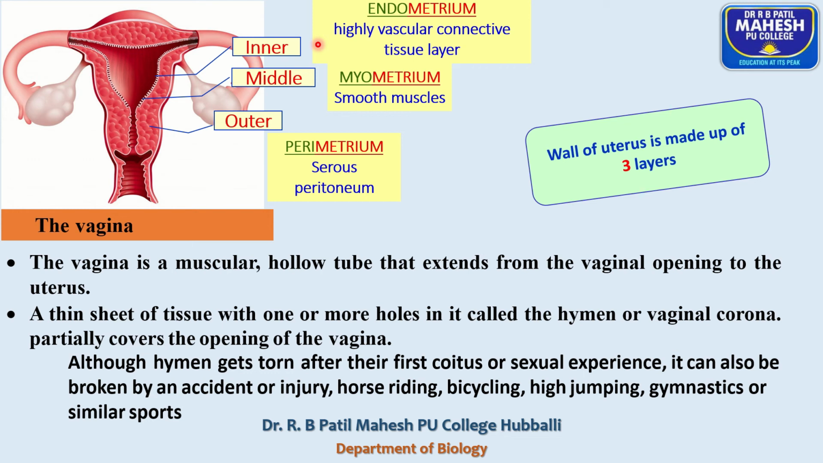The cervix is followed by the vagina. It's a muscular hollow tube extending from the vaginal opening to the uterus. The vaginal opening is partially covered by a membranous structure called the hymen. Although the hymen gets torn after the first coitus or sexual experience, it can also be broken by accident or injury, horse riding, bicycle, high jump, gymnastics, and small sports.